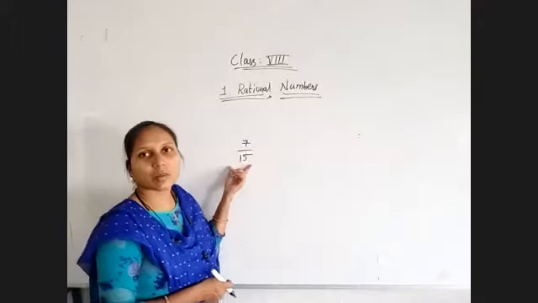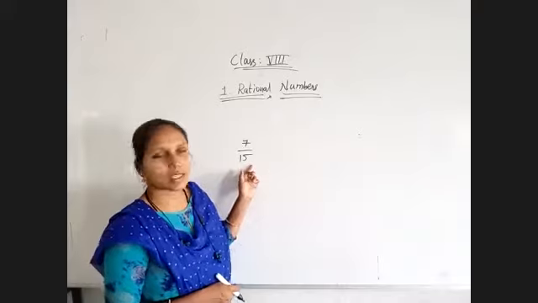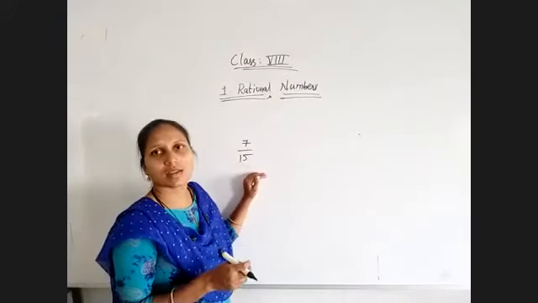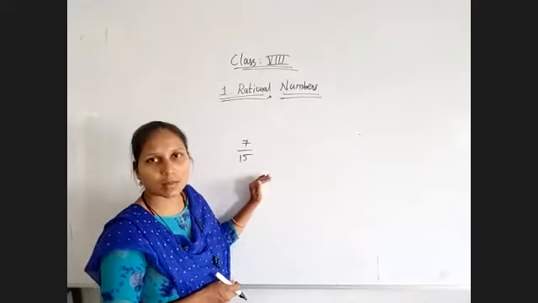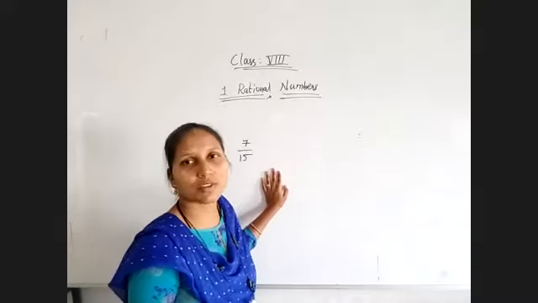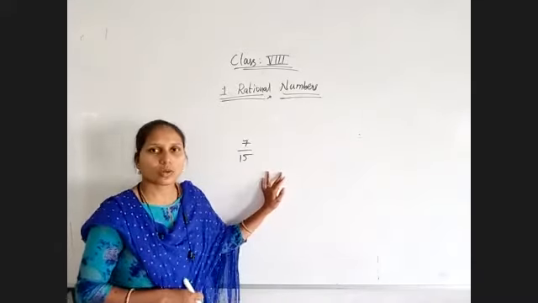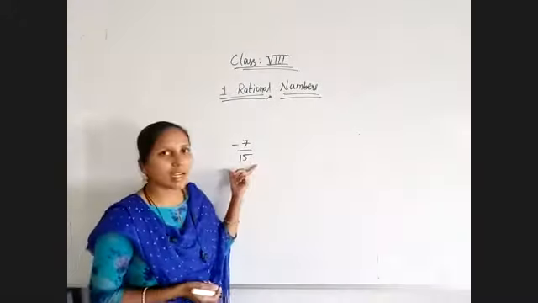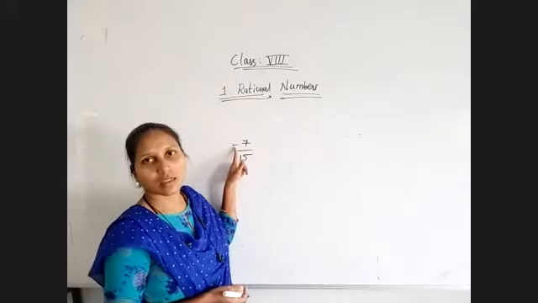Always the denominator will be a non-zero value. That means 1, 2, 3, negative values, anything we can take. So here the numerator and denominator we have to take as integers only. That means negative values are also possible for rational numbers, but it is impossible for fractions. That's the only difference between fractions and rational numbers. So if I take minus 7 by 15, this is a rational number but not a fractional number, because here we are taking a minus value.